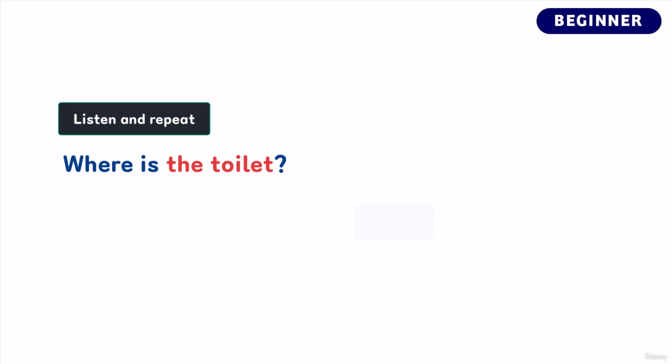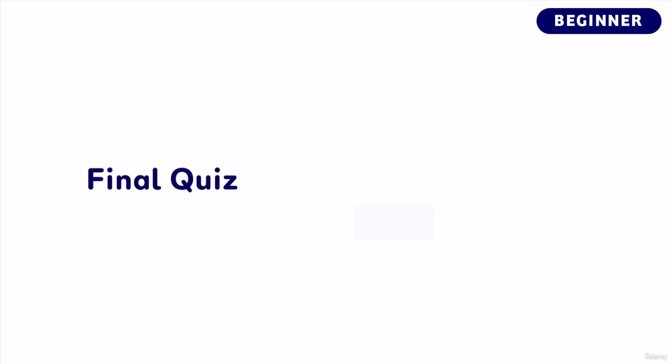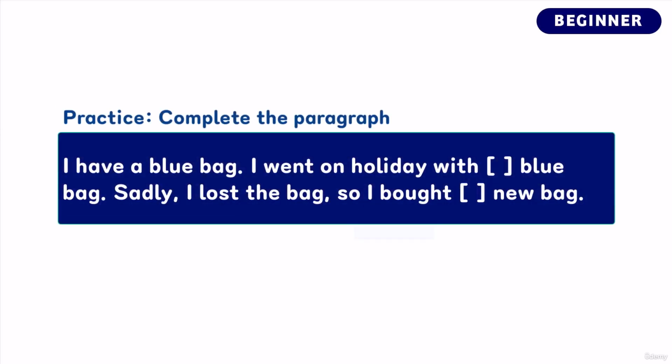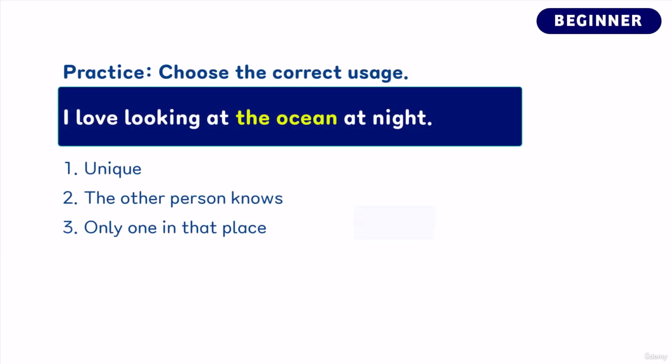Great job, well done. Let's now do the final quiz. In the final quiz, for the first two questions, you will see short reading passages. Please read the passage and identify whether we need to use the indefinite articles a or an or the. In the last 3 questions, please identify whether the definite article is used to mark something unique or something the speaker assumes the other person knows or is present in that place. Okay, so if you're ready, let's begin the practice.